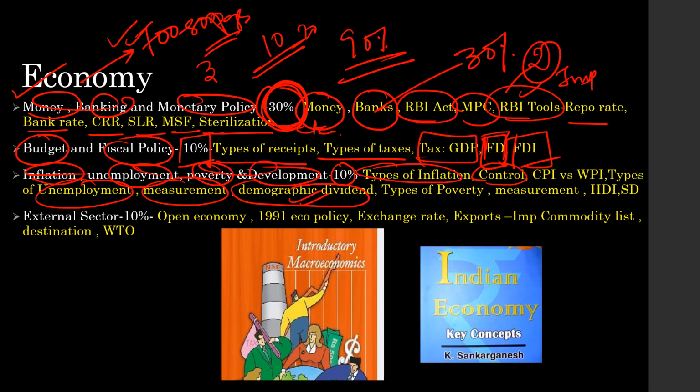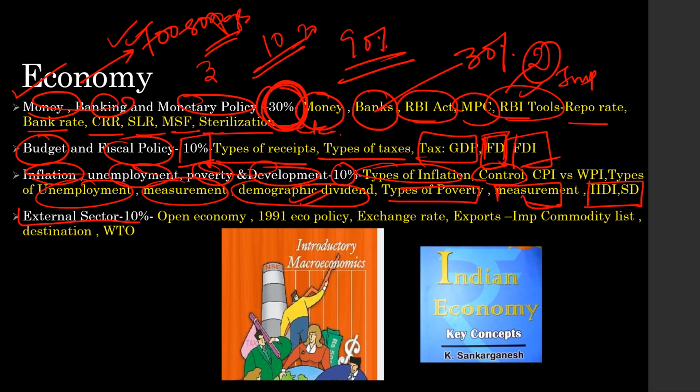Then demographic dividend, very, very important. A lot of questions have come on the theme of demographic dividend. Then types of poverty, how to measure poverty, various committees on poverty. And last but not the least is the concept of human development and sustainable development. Here human development index, etc., have been asked.